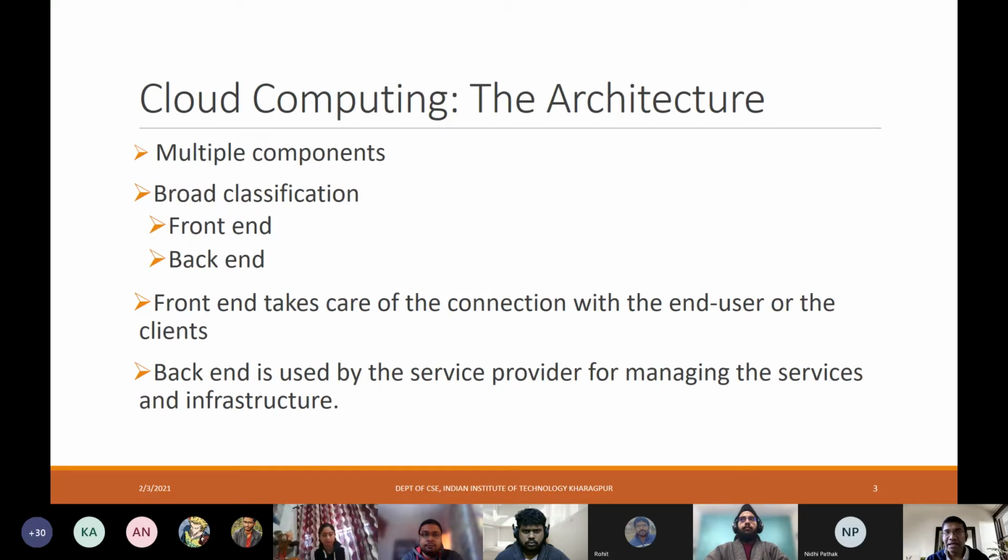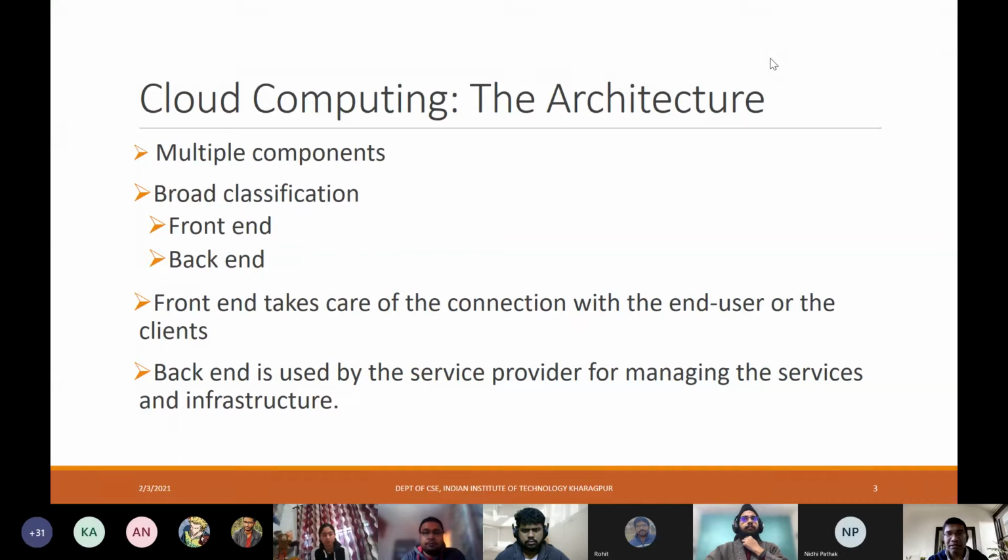And we have seen that when we talk about this cloud computing architecture, there are primarily two components, right? One is the front end, the other one is the back end. But again, each of these individually also has its own different subcomponents, which is actually defined by this NIST architecture, which I am going to talk about.